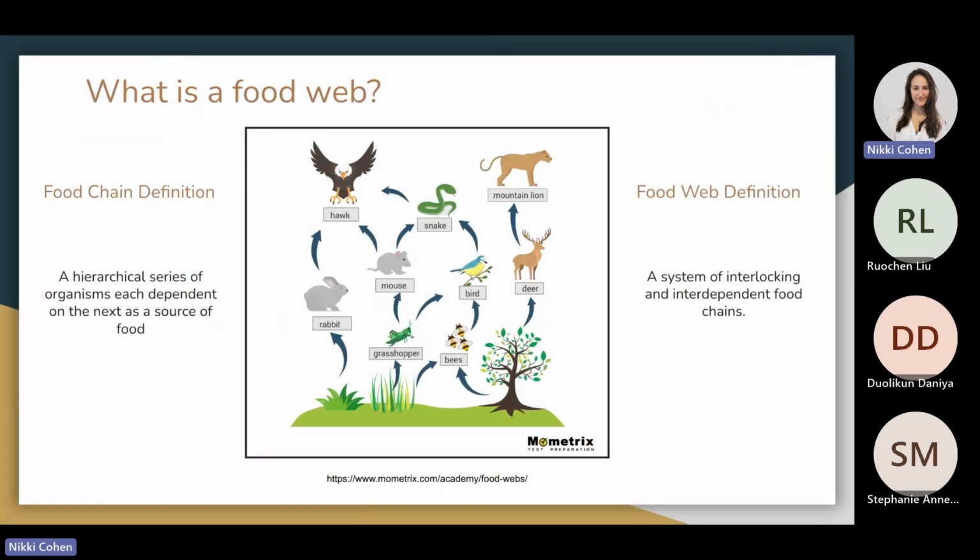Before we dive in, it is important to define some of the concepts we will discuss in this presentation. In ecology, a food chain is the hierarchical series of species that are each dependent on the next as a food source. Food webs, however, aren't so simple as food chains. In fact, the complexity of a food web increases significantly with each species added, as it is a system of multiple interlocking food chains.